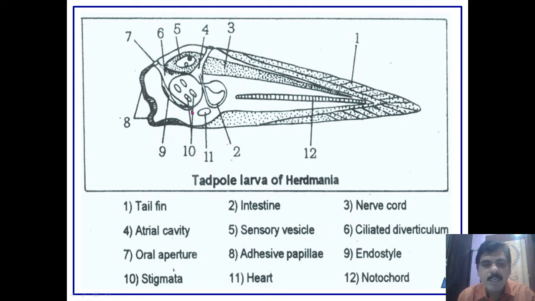The ninth one is the endostyle, which is equivalent to the thyroid gland. The tenth is the stigmata, or the gill slits. The 11th one is the heart, and the 12th one is the notochord, which is present in the tail region.